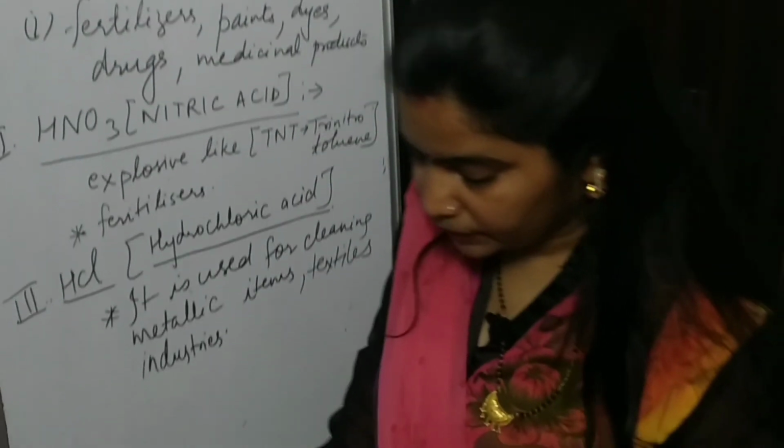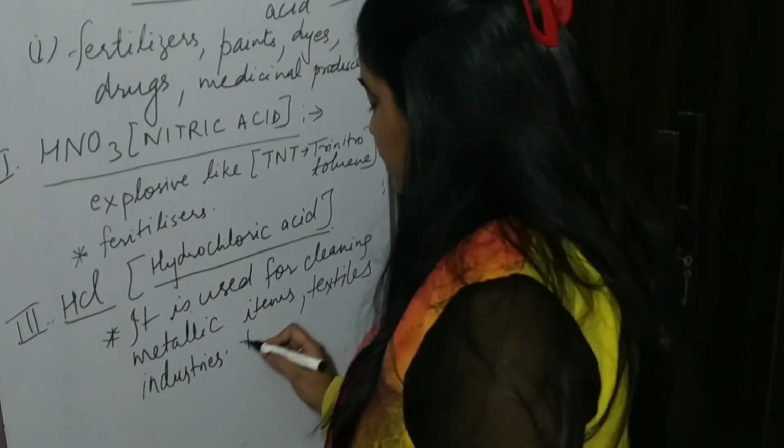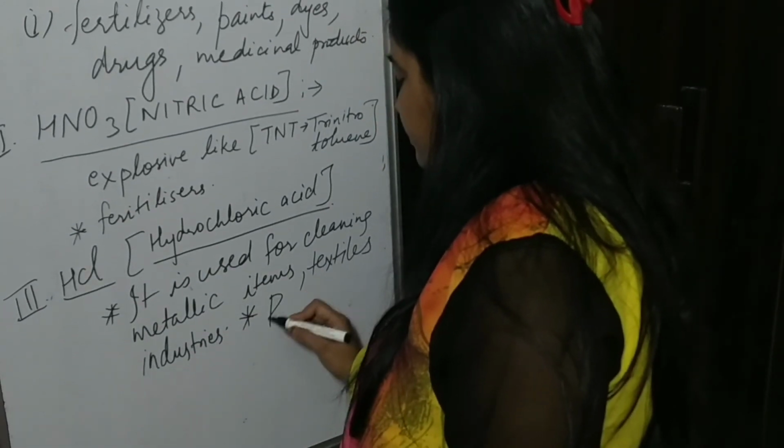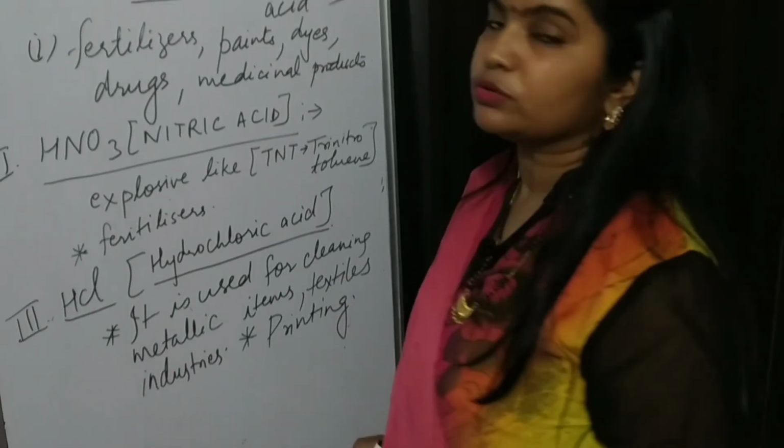Okay, next you can write this HCl is also used in the printing industry.